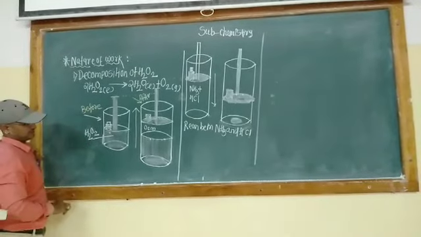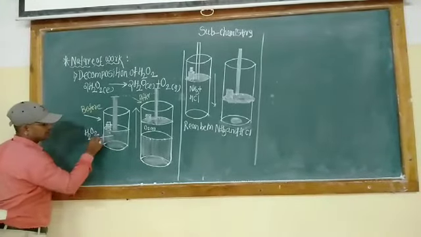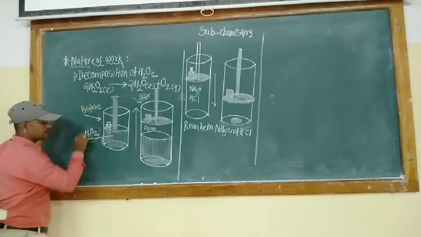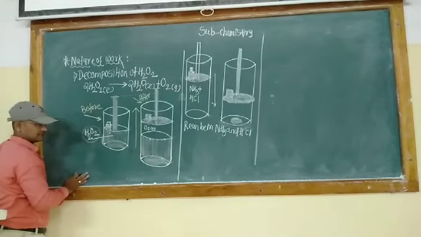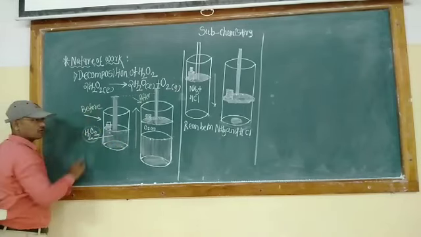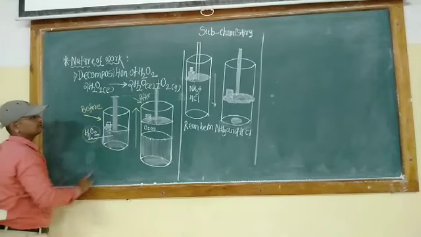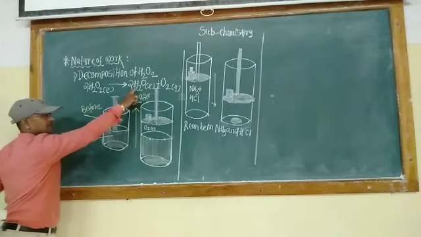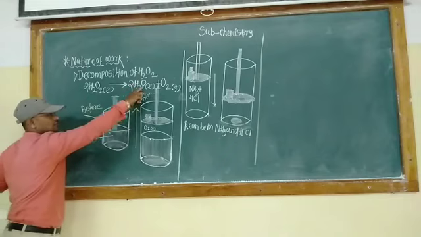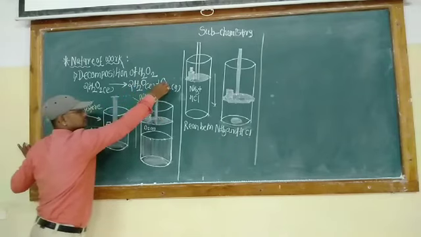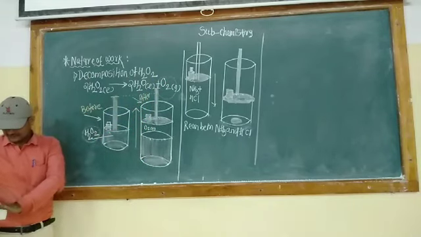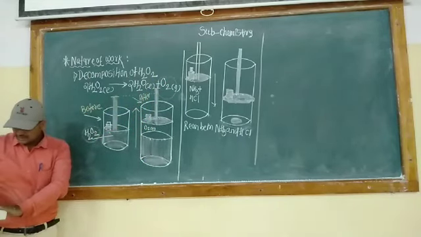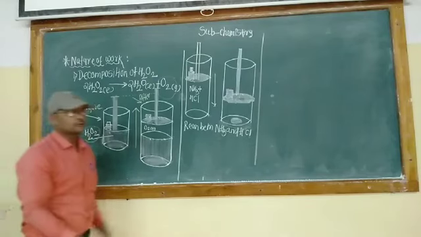Why? Here, the reactant is hydrogen peroxide, which is present in the cylinder. When the reaction occurs, the product is 2 H2O liquid plus which gas? That is the oxygen gas. Oxygen gas is produced.